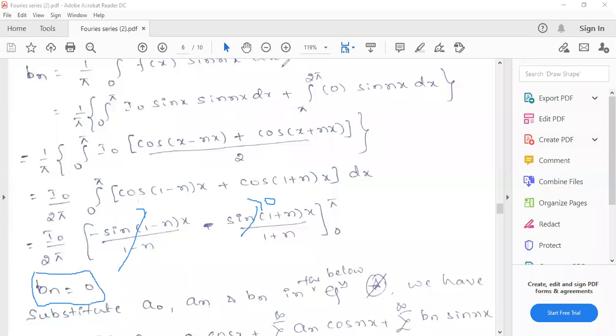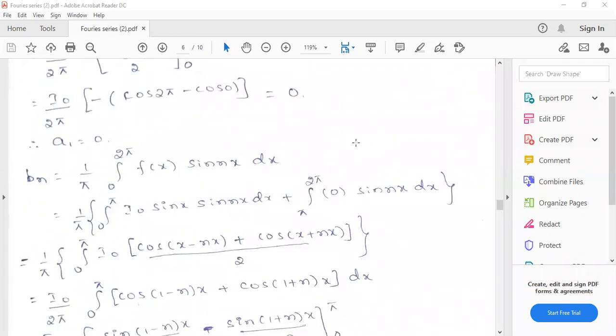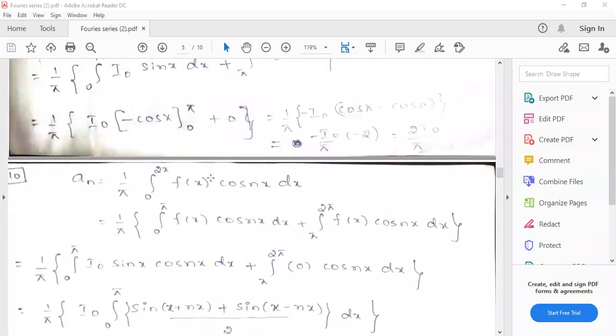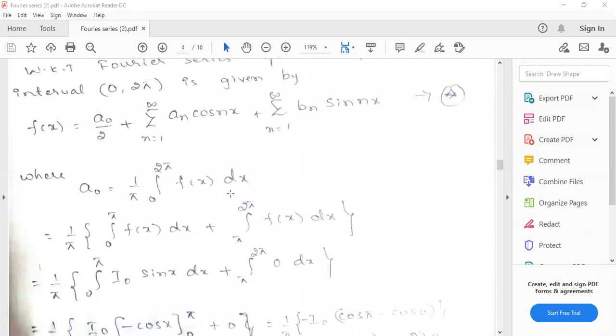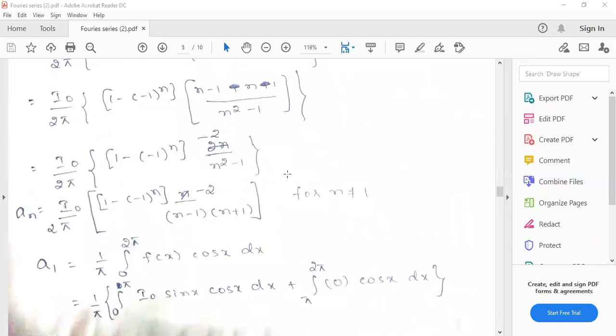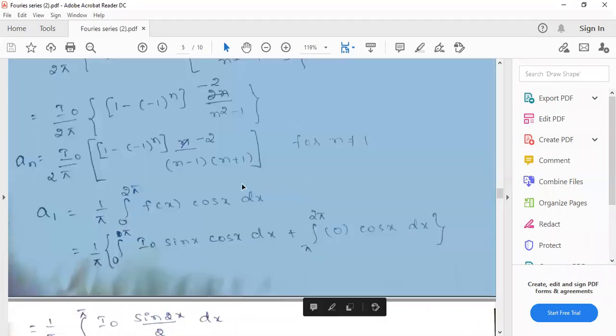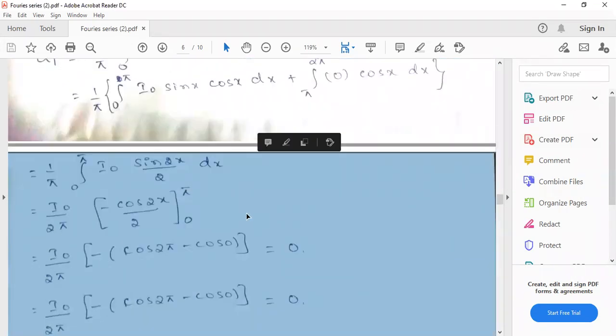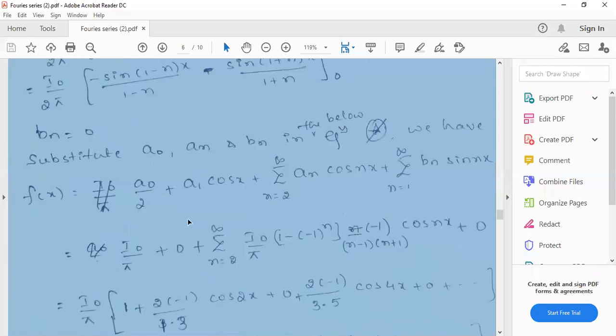Now we have to substitute these values in the function. What is that? F of x equals a naught plus an cos nx plus bn sin nx. But we got the an value for n not equal to 1, so this one is not defined for n equals 1. For that purpose, I will split the summation into two parts.